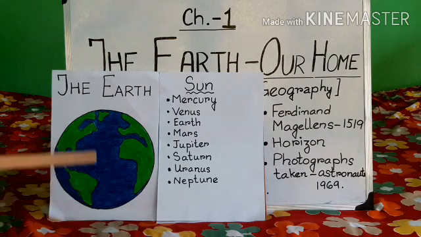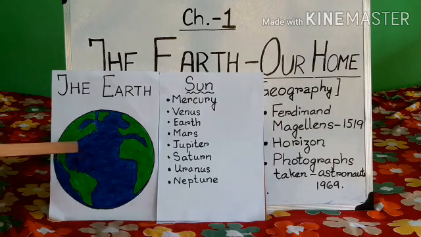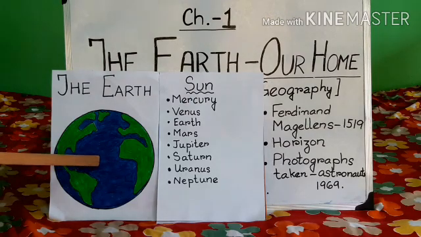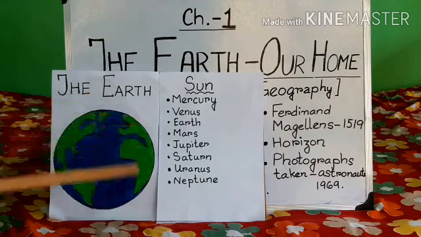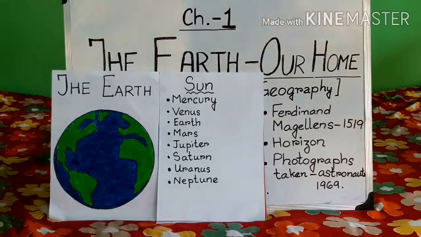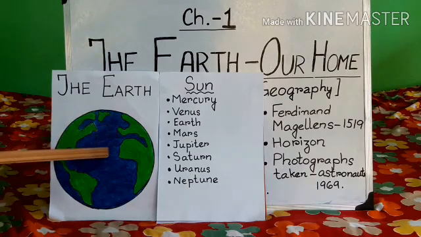About 74% of the surface of Earth is covered by liquid or frozen water. Because of this, people sometimes call it the blue planet. So, Earth is also known as blue planet. Okay. Why? Because it is more covered with liquid or frozen water.